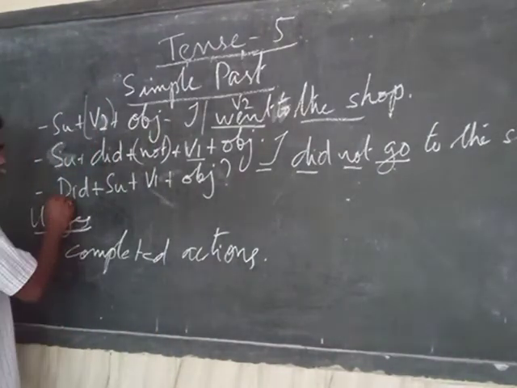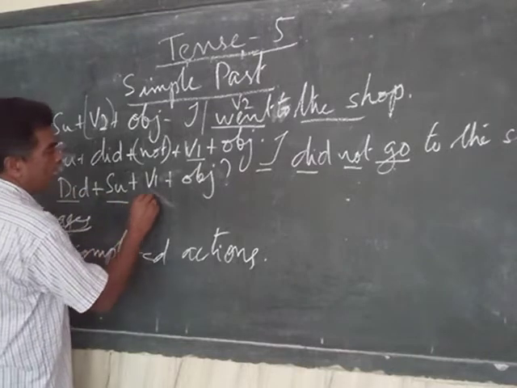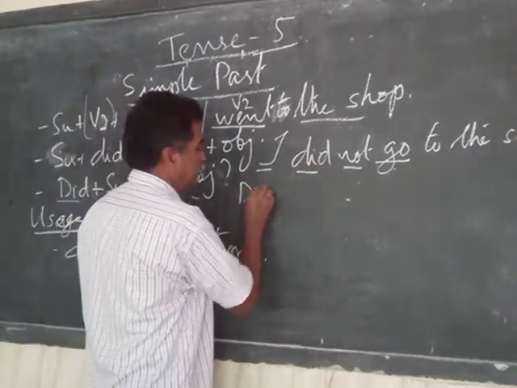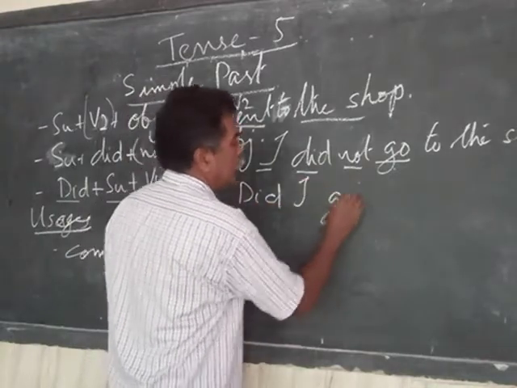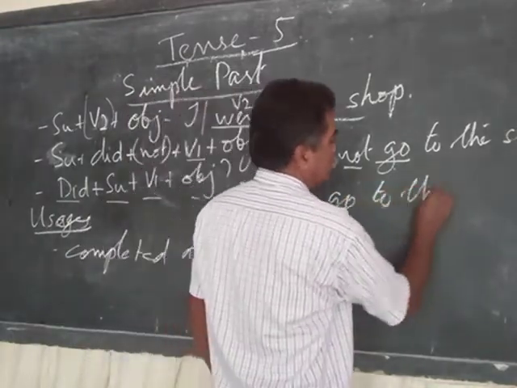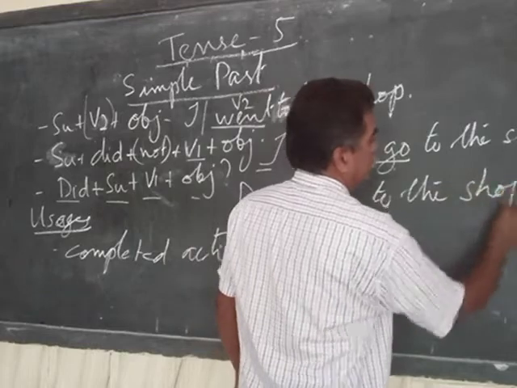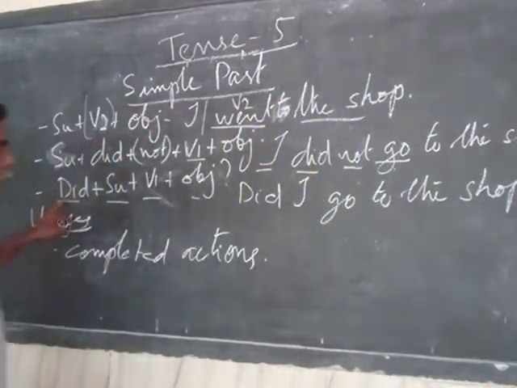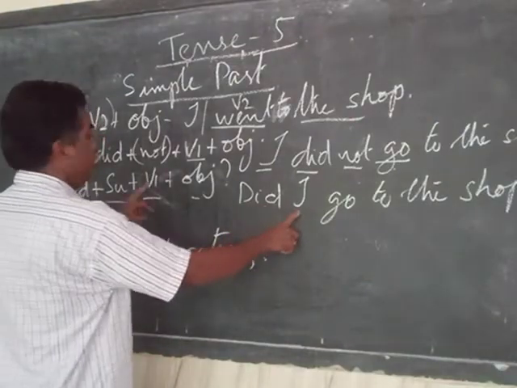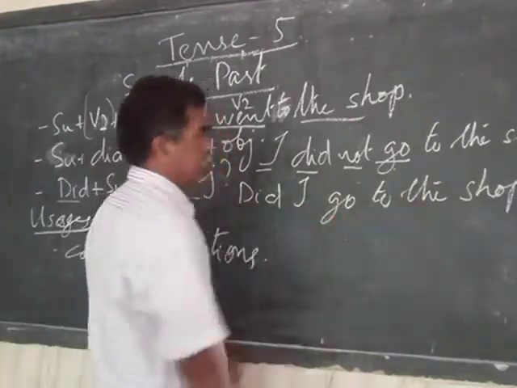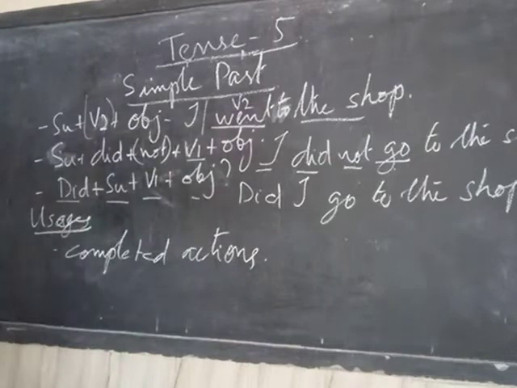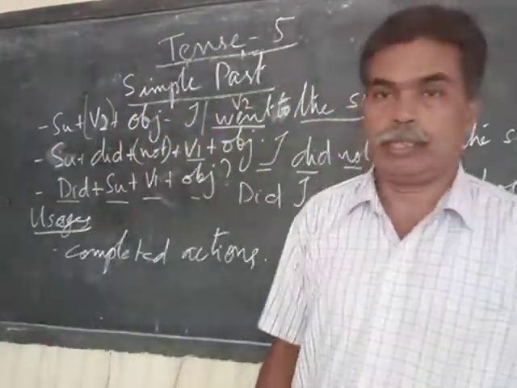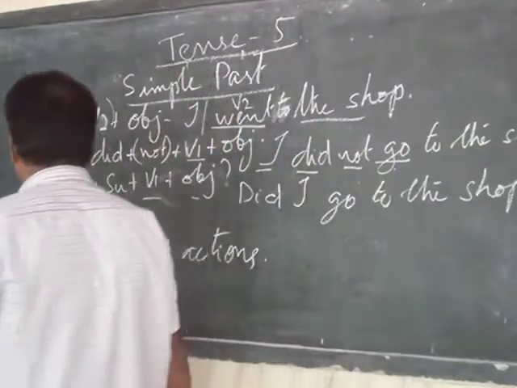Next one is the question. Did, subject, V1, object, question mark. Did I go to the shop? Did subject V1 object. This is how a question is formed in simple past tense. Is that clear?